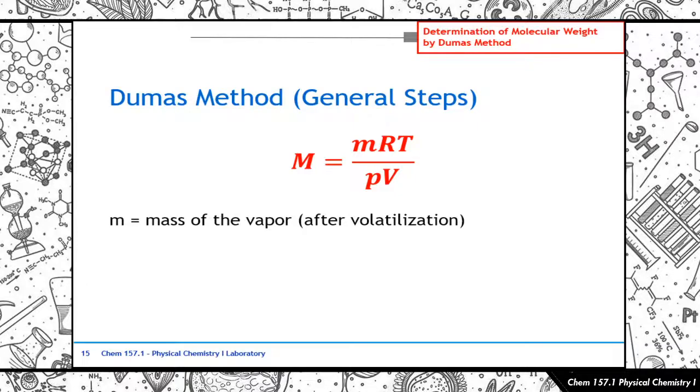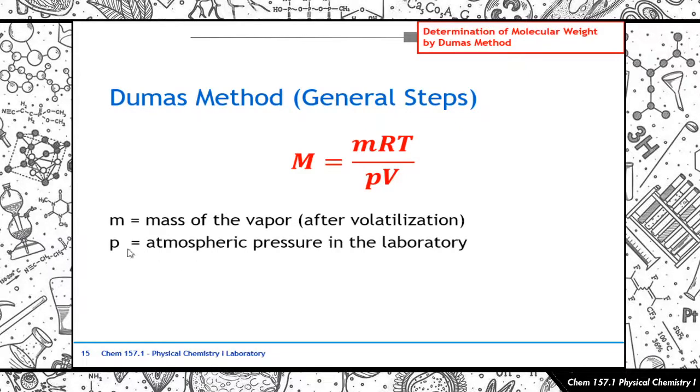So ano na siya? It's going to be devoid of air na. Kasi, di ba, syempre at the beginning, meron pang air yung container mo, di ba? So, the volatilization process actually pushes the air out. So at least, medyo accurate na yung mga kuha mo. In the sense na, yung vapor na lang kasi yung matitira. Vapor of the unknown na lang matitira dun sa container. So this is something you get from the experiment.